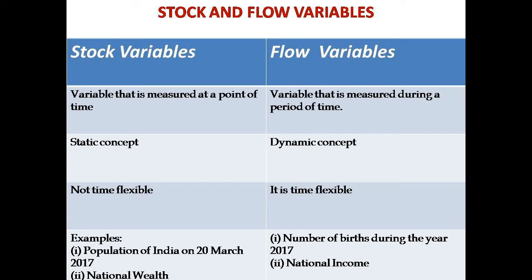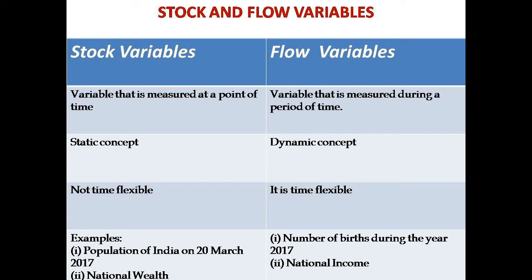So you are measuring at a particular point of time. That variable you call stock variable. For example, population of India on 17th April 2020. So population is measured at a particular point of time. So it is stock variable.